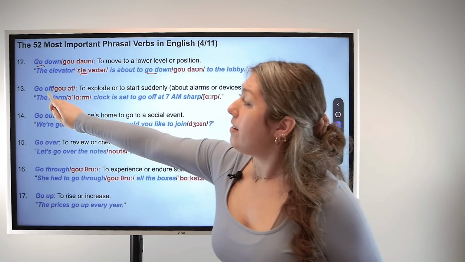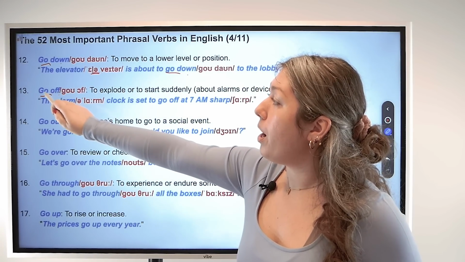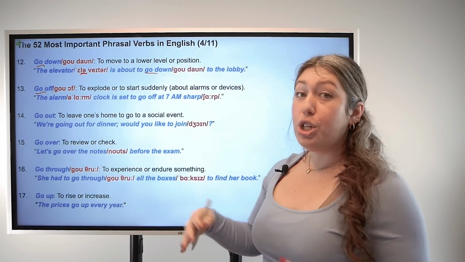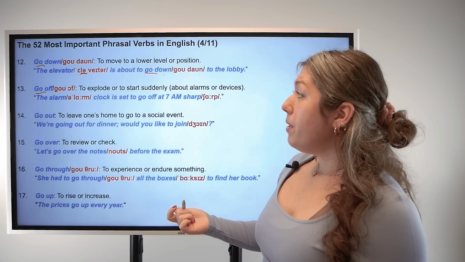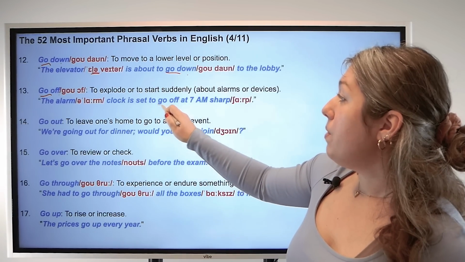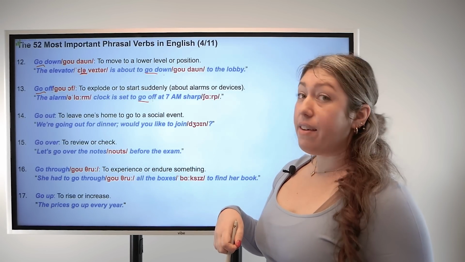And number 13, base verb go, particle off. Go off means to explode or to start suddenly. For example, the alarm clock is set to go off at 7 a.m. sharp.